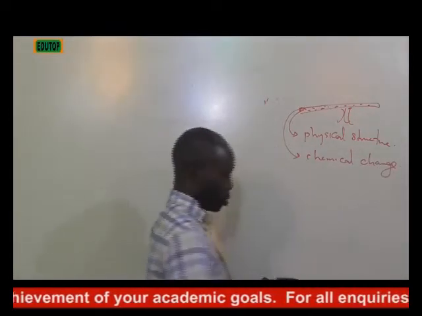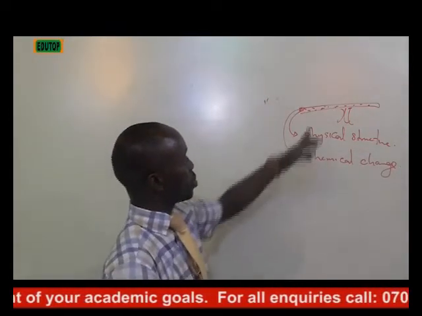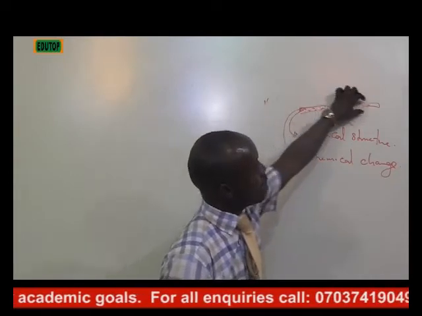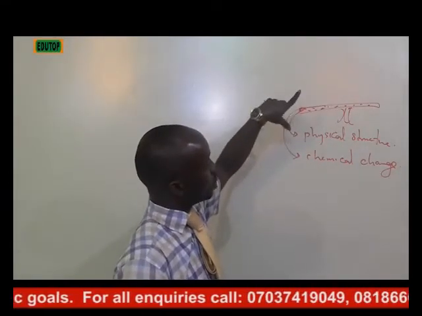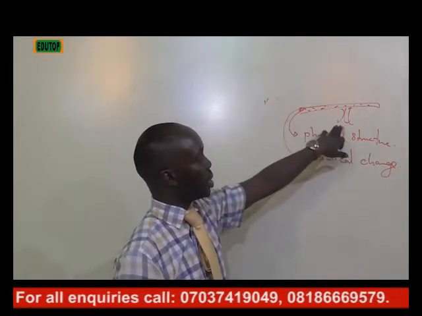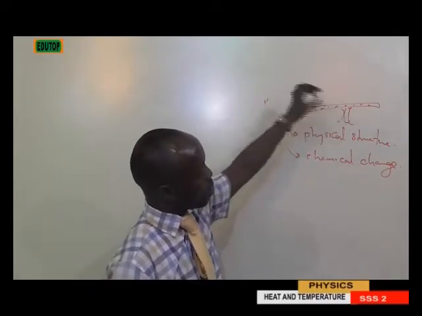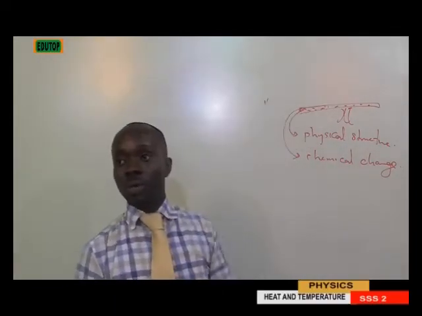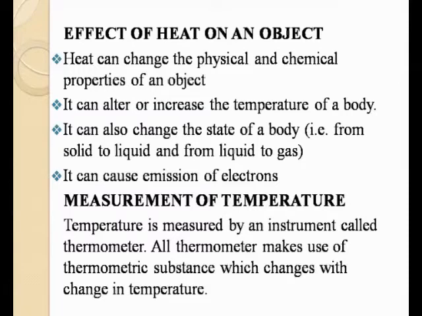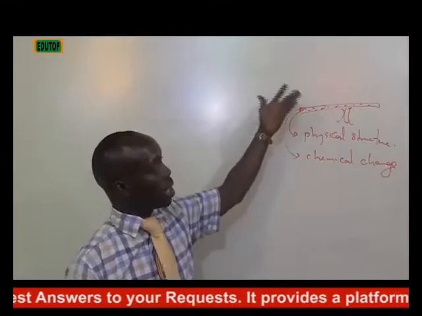When they say chemical constituent, I'm talking about the atoms, the internal atoms that make up this body. The internal atoms will change just because of what? Application of heat. The physical structure, the shape of the body, will also change just because of the application of heat. What other things can heat do? It can alter or increase the temperature of the body. As we've said initially, as you continue to heat this body, the temperature will change.